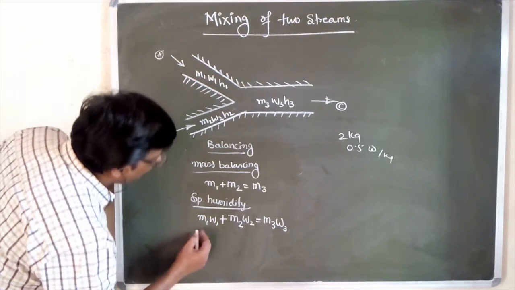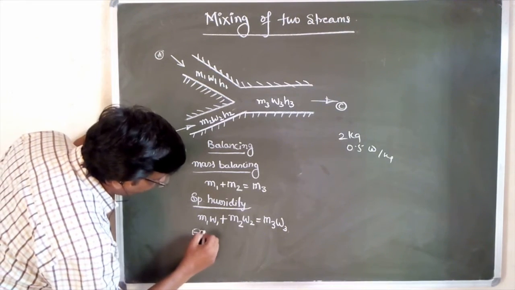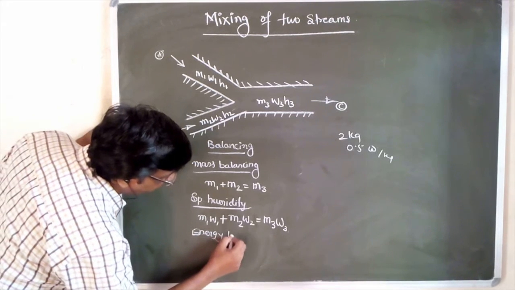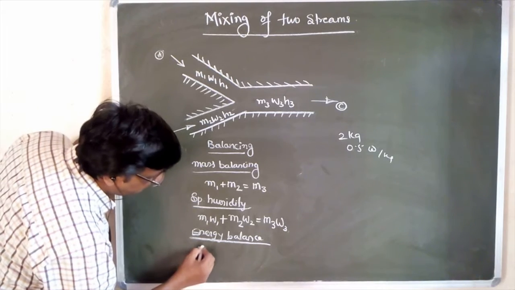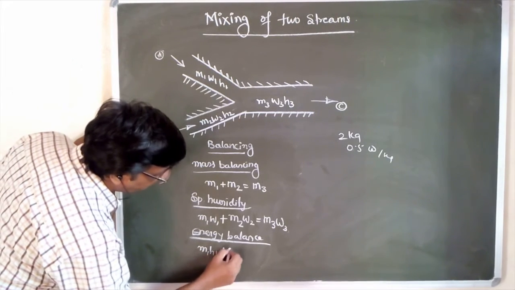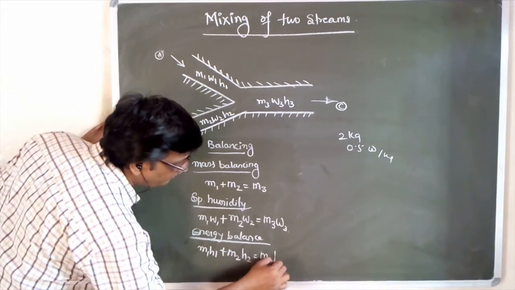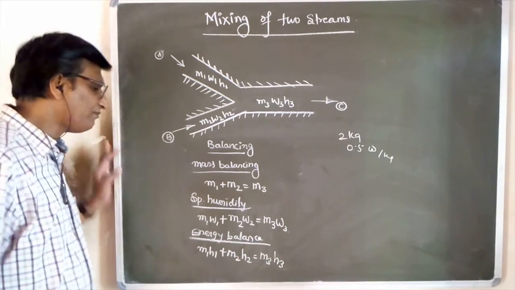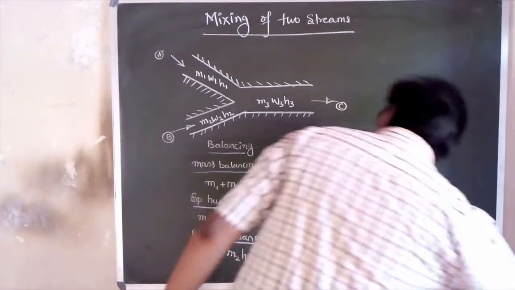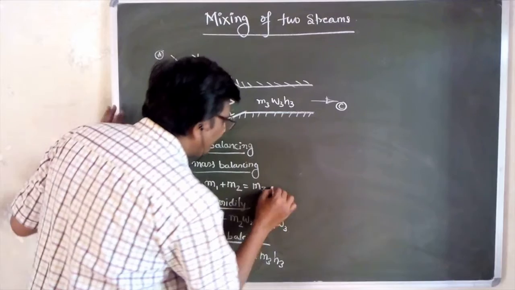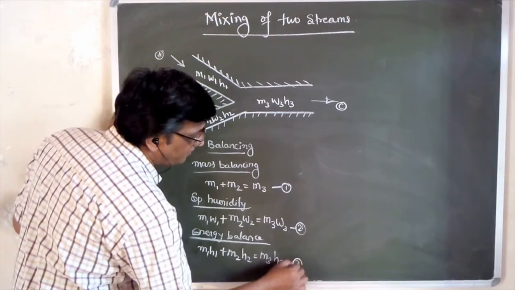Now similarly, you can go for heat balance or energy balance. How to take energy balance? That is the enthalpy balance. That is M1H1 plus M2H2 is equal to M3H3. Now if you see here, this is equation number 1, this is equation number 2, and this is equation number 3.